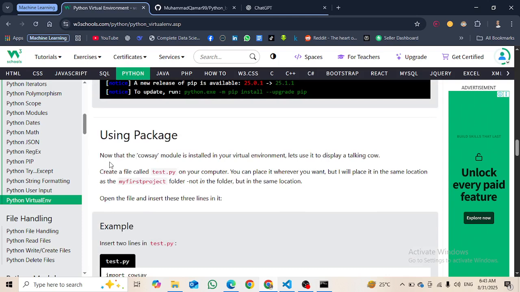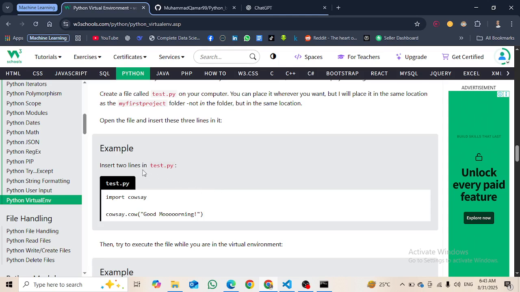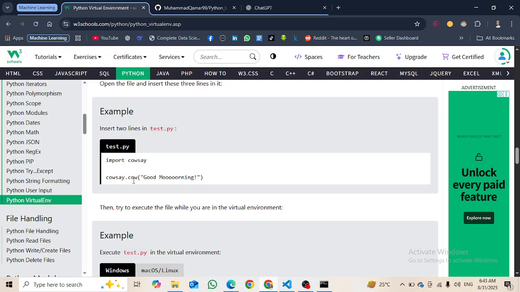Using the package: now that the cowsay module is installed in your virtual environment, let's use it to display a talking cow. Create a file called test.py on your computer. You can place it wherever you want, but I will place it in the same location as the my first project folder, not in the folder but in the same location. Okay, open the file and insert these lines in it. Insert 2 lines in test.py. Okay, import cowsay, cowsay.cow good morning. Okay, then try to execute the file.